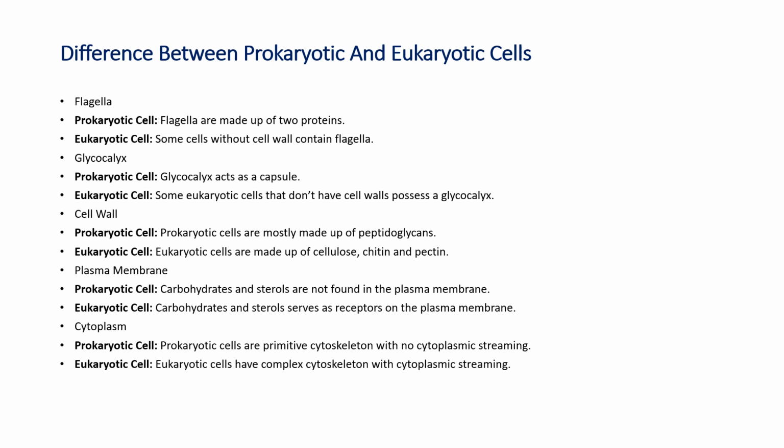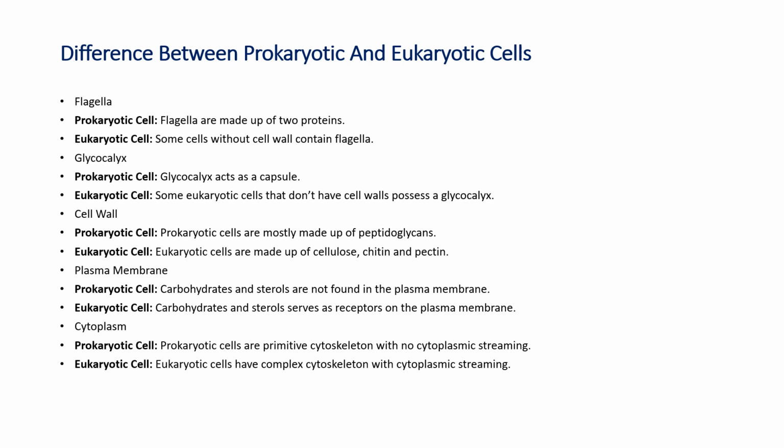Then plasma membrane. In prokaryotic cells, carbohydrates and sterols are found in the plasma membrane. But in eukaryotic cells, carbohydrates and sterols serve as receptors on the plasma membrane. You will be studying the structure of the plasma membrane, which is made up of a bilipid layer. So some carbohydrates and sterols are present on the plasma membrane, and they act as receptors.